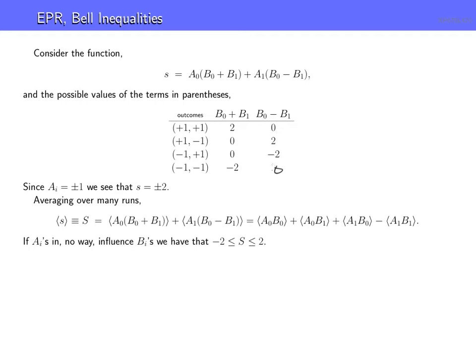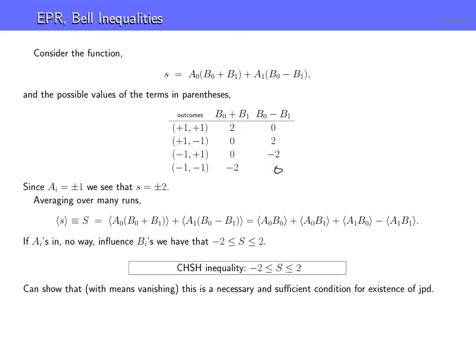Again, you want to think about that carefully. You might need to go through and think about it, but again, you can't get a value of S larger than 2 if A_i is not contextual, if you will, or does not influence, if you will, the B results, and vice versa. This inequality here is called the CHSH inequality, this S, with these terms here. There are actually 8 inequalities given by distributing the minus sign around, because it's just symmetric, and then multiplying everything by minus 2. Well, that's what this does, these two sides.